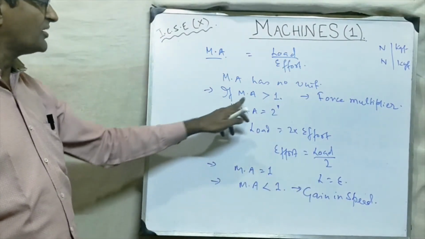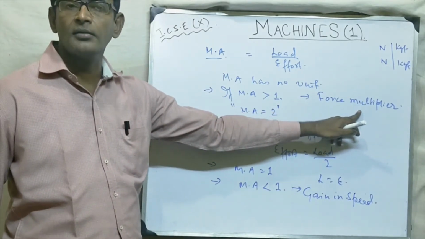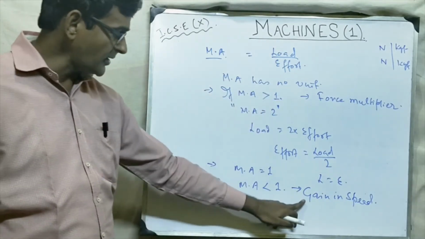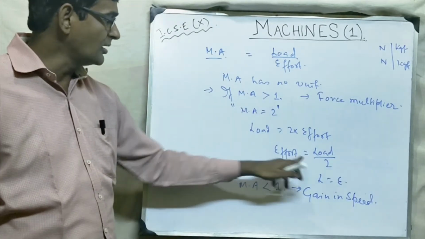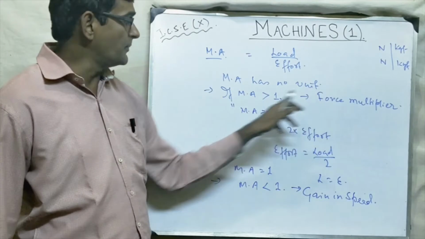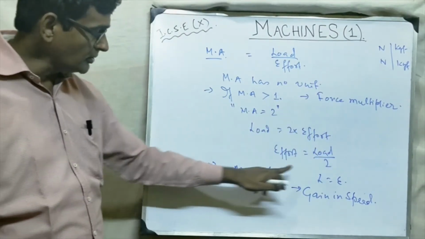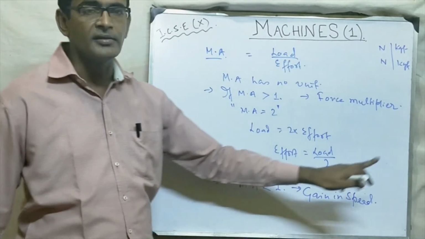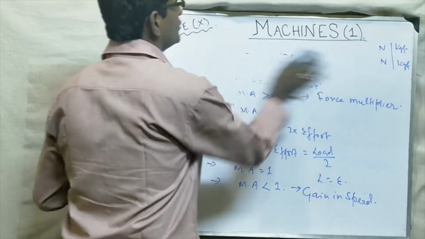So if MA is greater than 1, it is called force multiplier. Force multiplier means what? More load, less effort. And speed multiplier means what? More effort, less load. So MA greater than 1 is used for force multiplication. MA equal to 1 is used for changing direction. MA less than 1 is used for gaining speed. So this was all about MA. And MA has no unit.